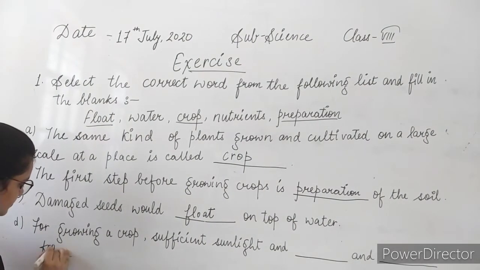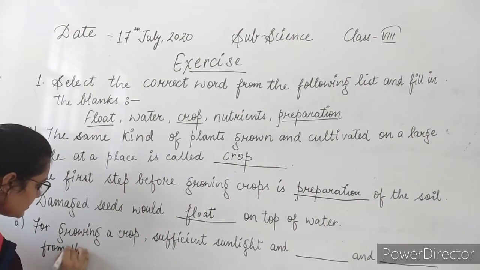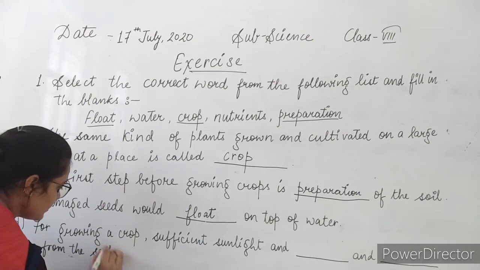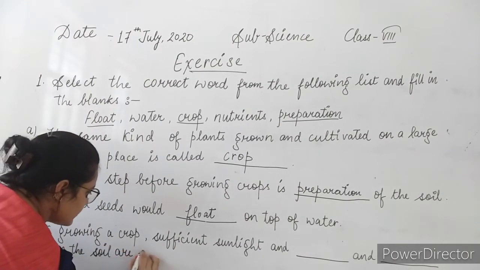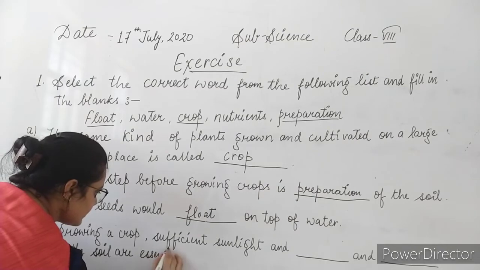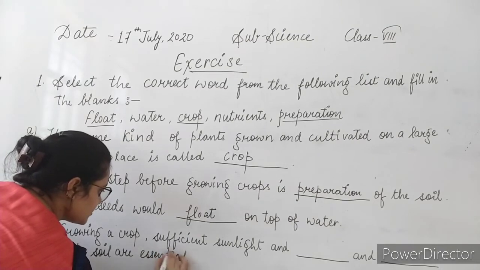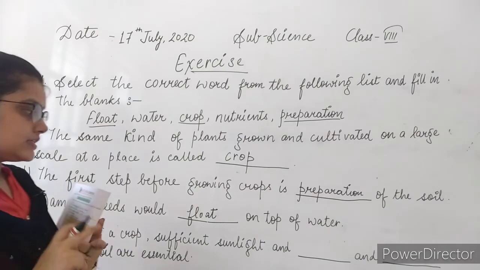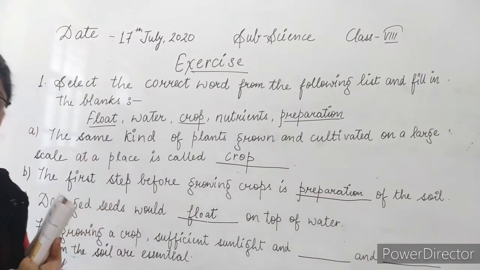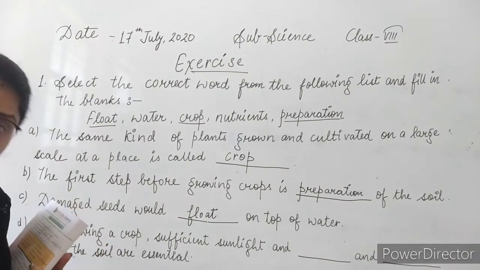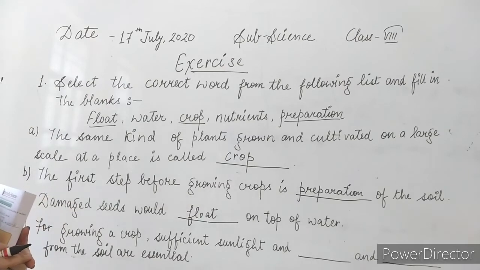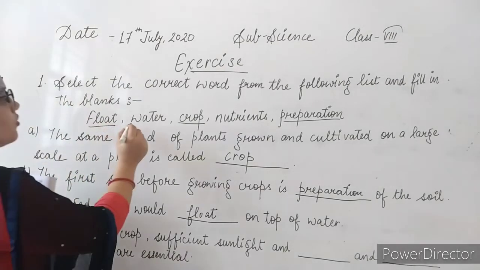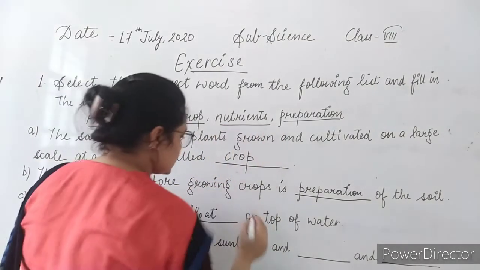So for the growing of a crop, we want sufficient sunlight, then we need water, then we need nutrients from the soil. So water and nutrients.